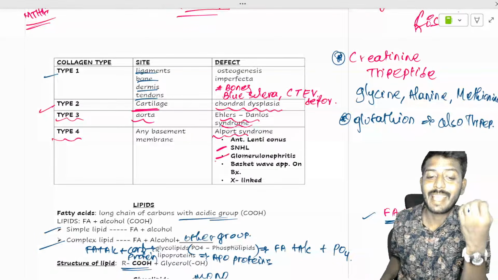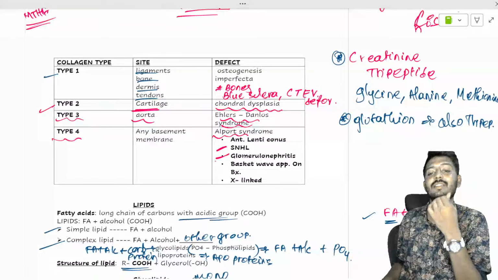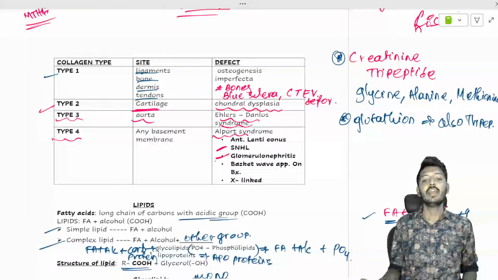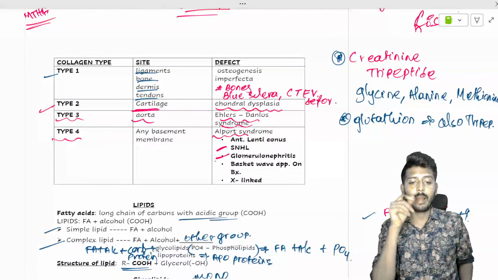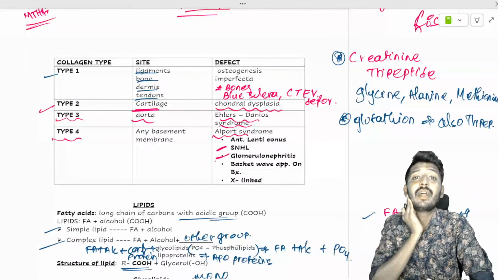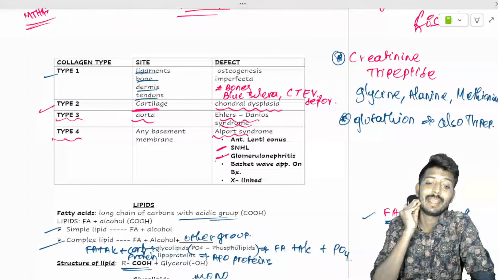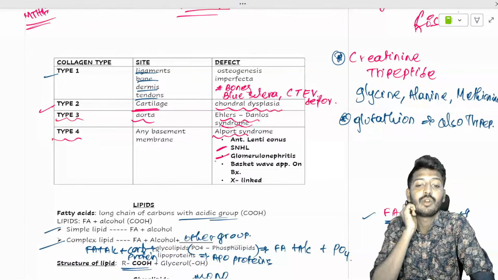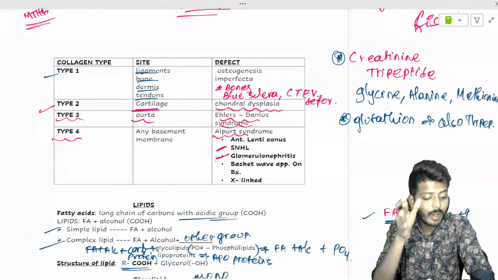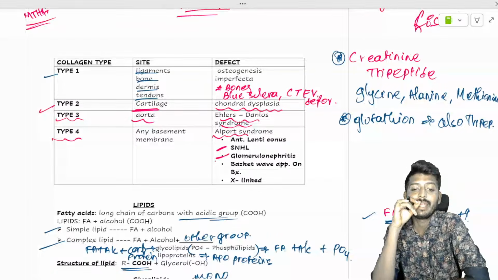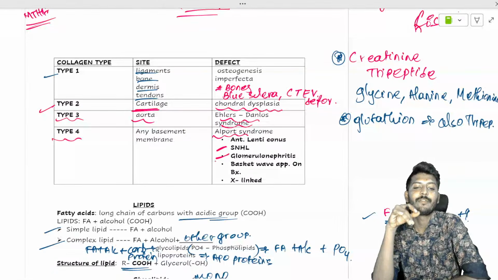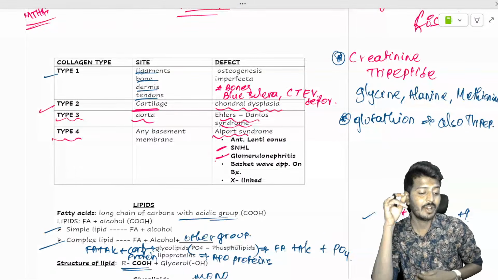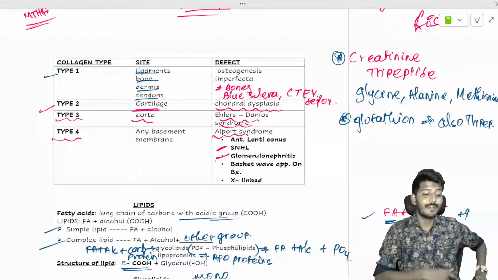Alport syndrome is X-linked inherited. Both recessive and dominant forms are seen, but predominantly X-linked recessive inheritance. The disease has a defect of the basement membrane. It is a non-immunological glomerulonephritis, without the immune system being involved, and nephrotic or nephritic syndrome can be seen. And Ehlers-Danlos syndrome has high flexibility.